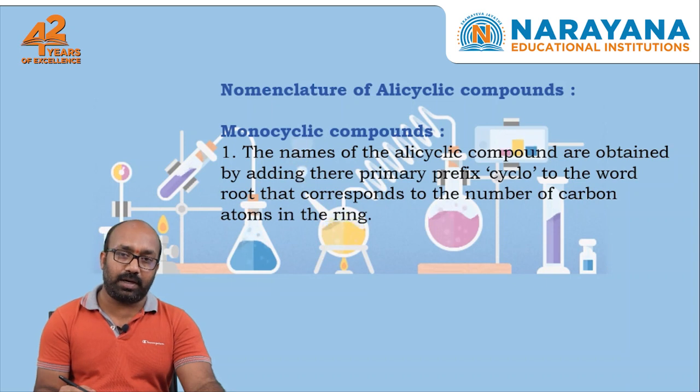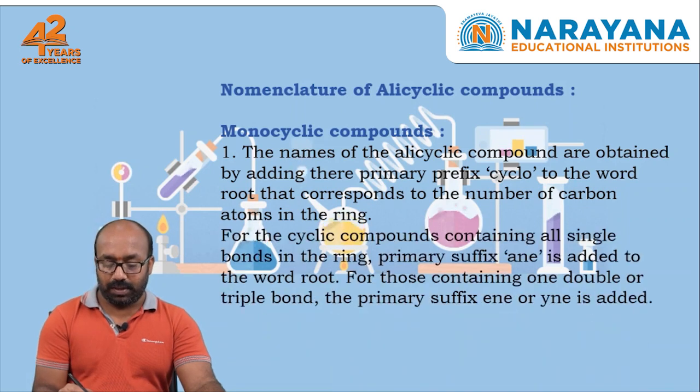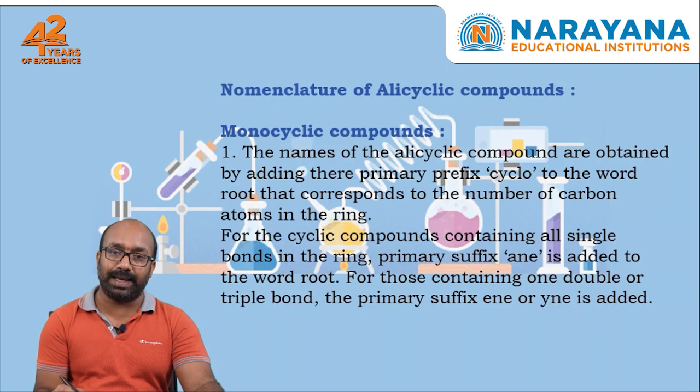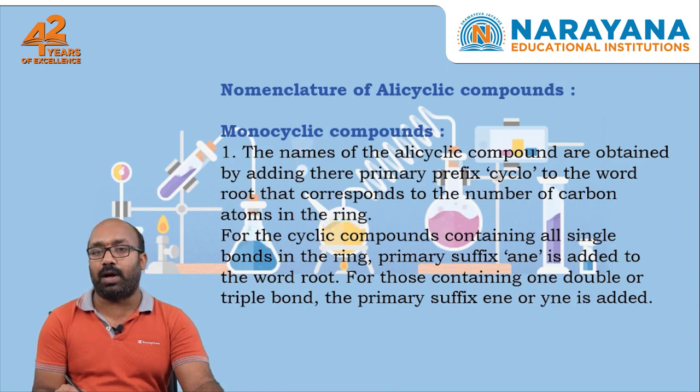Previously, for open chain compounds, we gave prefixes for substitution, but here we have to add another prefix called the primary prefix, cyclo. If carbon-carbon single bonds are there, then we call it cycloalkane. If a double bond is there, cycloalkene. If a triple bond is there, cycloalkyne.